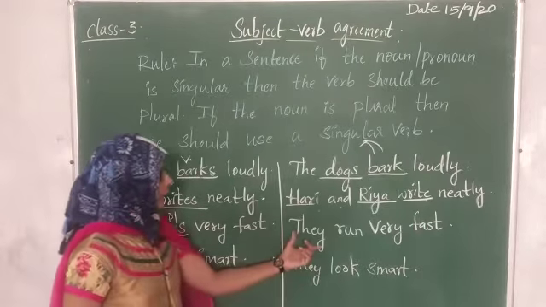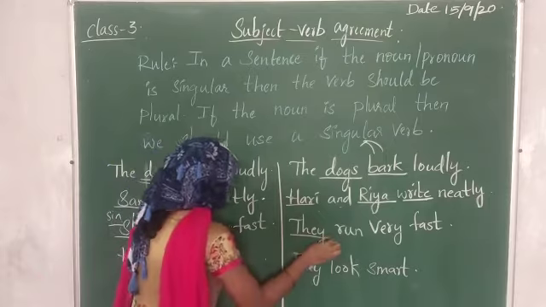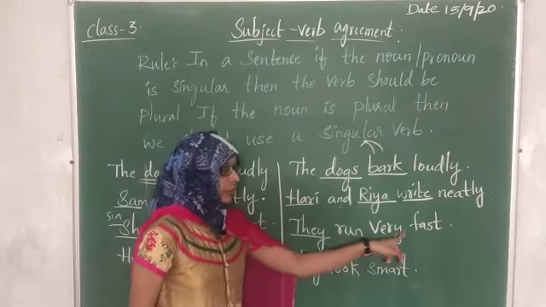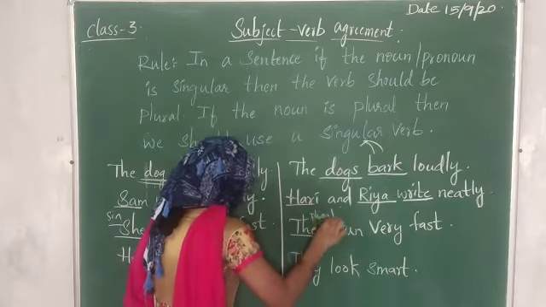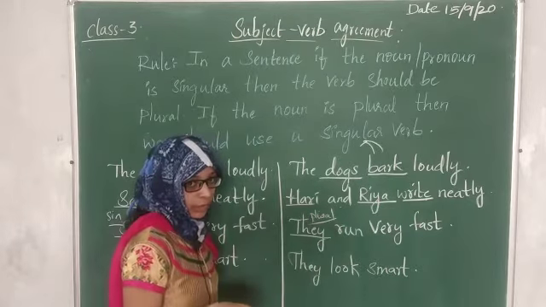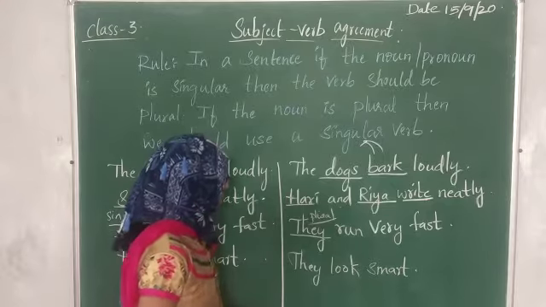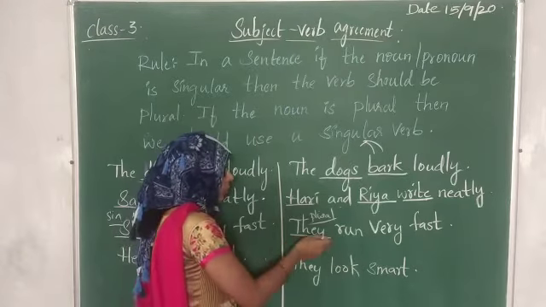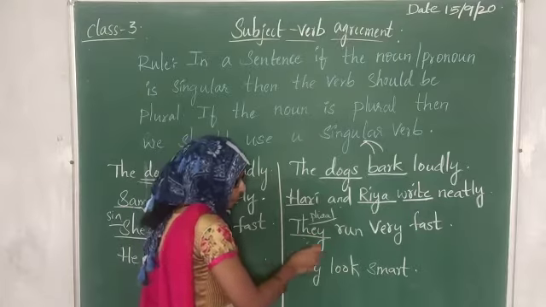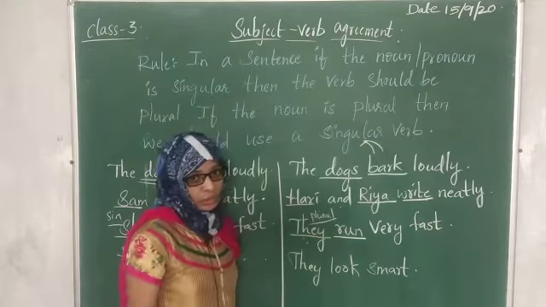Let us see the same example in plural. They run very fast. They is plural, no? Plural means more than one, it might be 2, 4, 10. So when the noun or pronoun is plural, the verb should be singular.